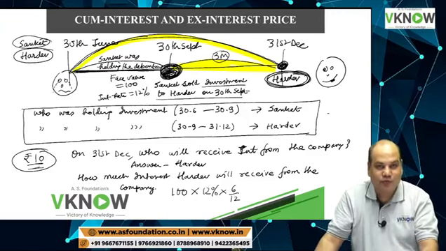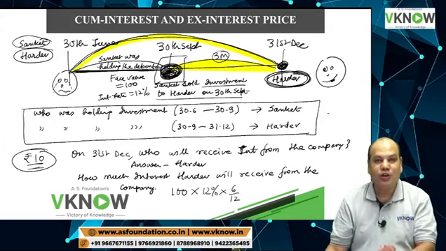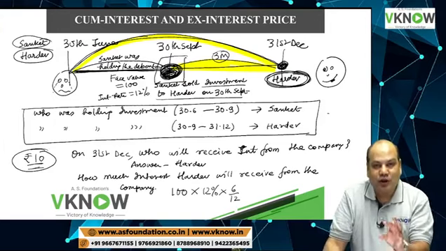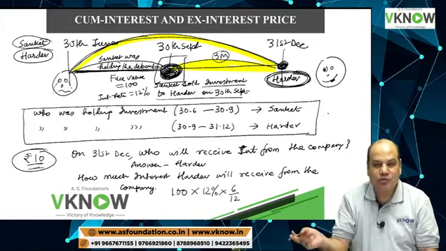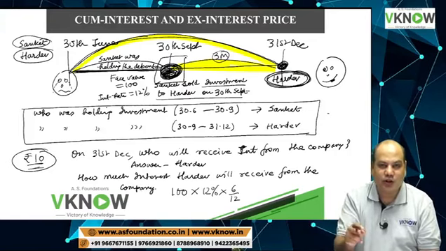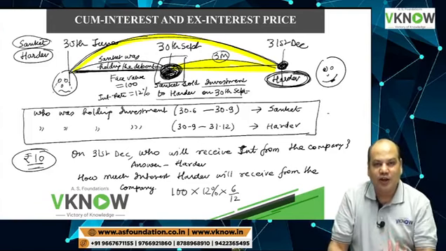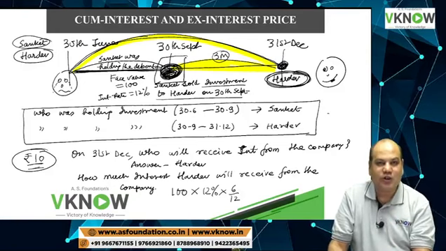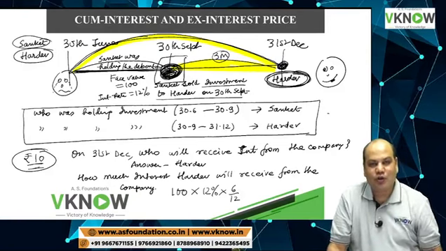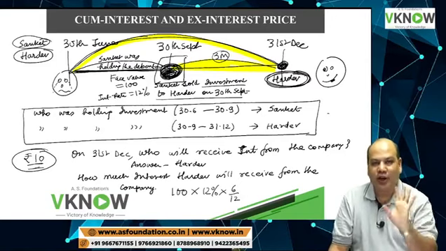So in the selling price only, they will adjust that 3 rupees. Hardev will compensate Sanket for the loss of 3 rupees, because ideally Sanket should receive 3 rupees interest and Hardev should receive 3 rupees interest, but the company says this is your headache.